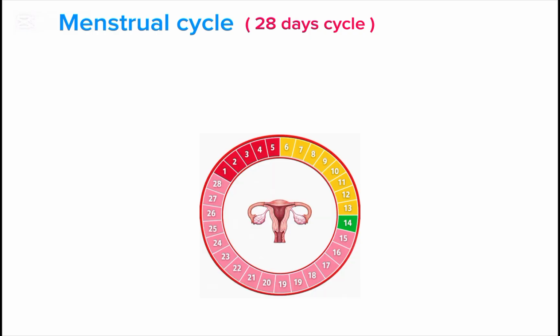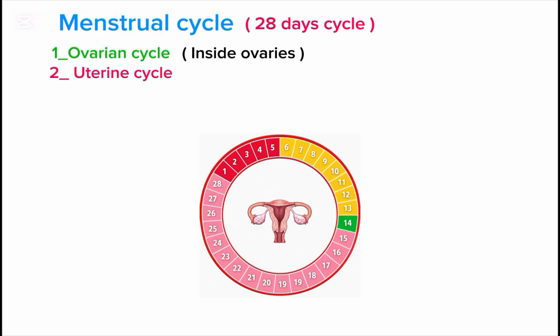Menstrual cycle consists of two cycles that occur simultaneously and in synchrony with each other. These cycles are the ovarian cycle, which consists of changes inside the ovaries, and the uterine cycle, which consists of changes inside the uterus.